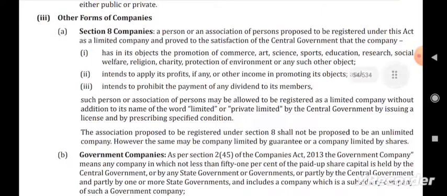Next we have the other forms of company. First form is section 8 company. Section 8 companies are the profit வந்து பார்க்காத company. Profit எங்களுக்கு தேவையில்லை அப்படின்னு சொல்கிற company. They don't seek profits, which are the promotion of commerce, art, science, welfare, charity center, trust, protection of environment, research, social welfare. So these are the types of section 8 companies.